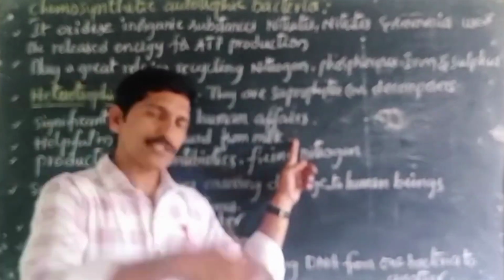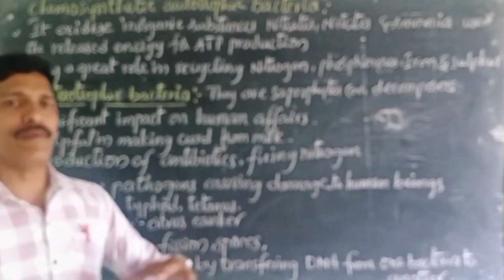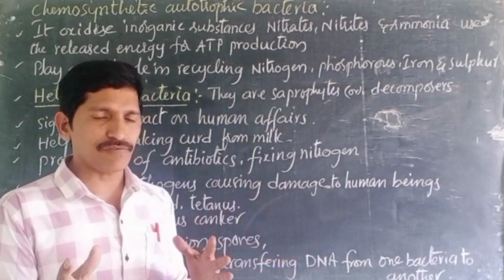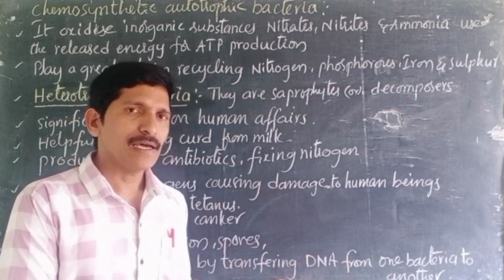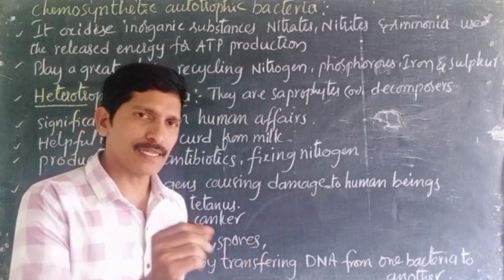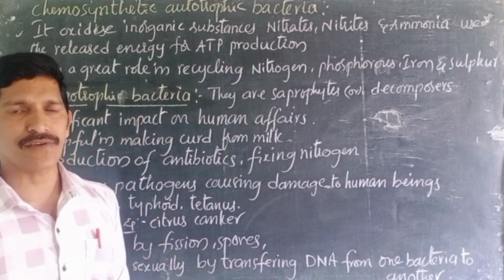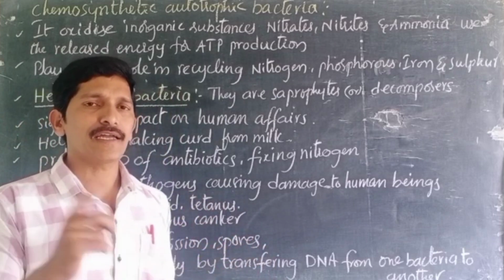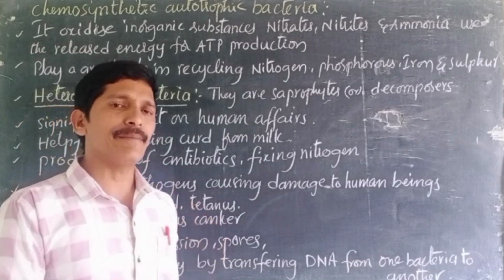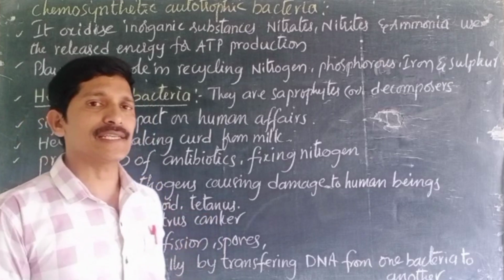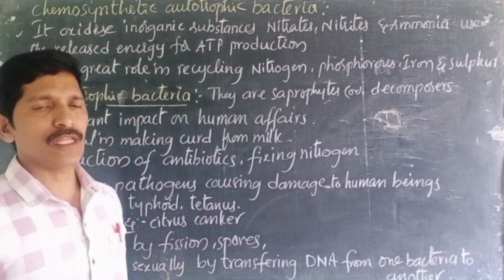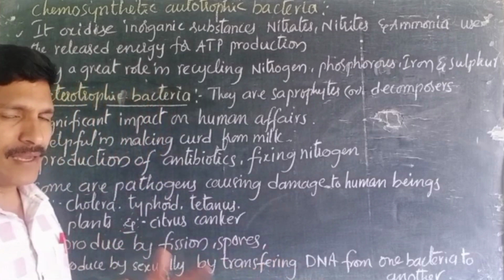We learned that at school level: boil the milk, let it come down to room temperature, add a spoon of curd or buttermilk, and after 5 to 6 hours the complete milk in the bowl is converted into curd. Why? Because the curd or buttermilk we added contains lactobacillus bacteria, a useful bacteria that converts the entire milk into curd.